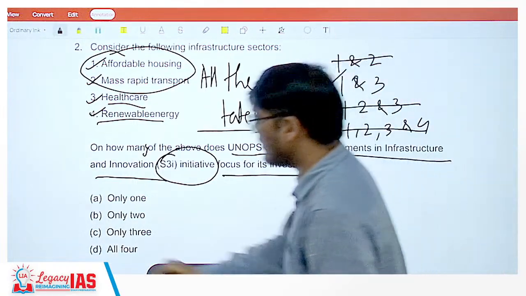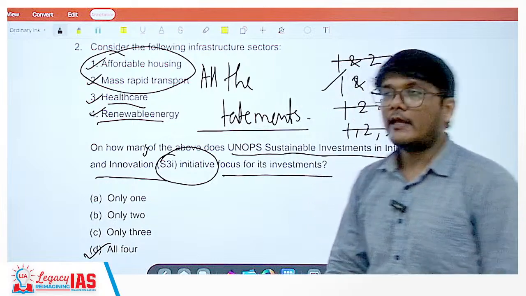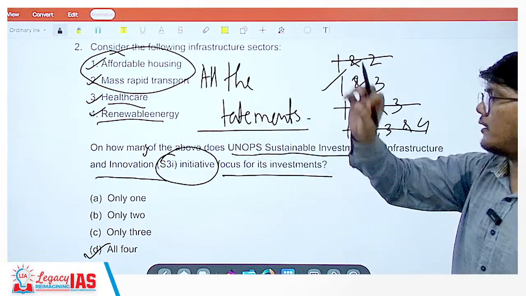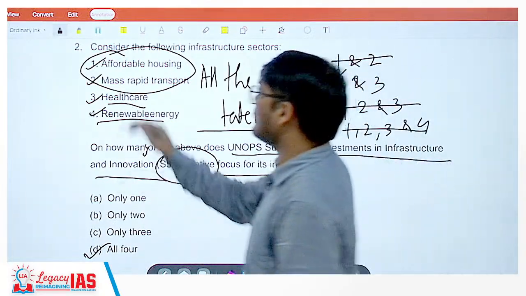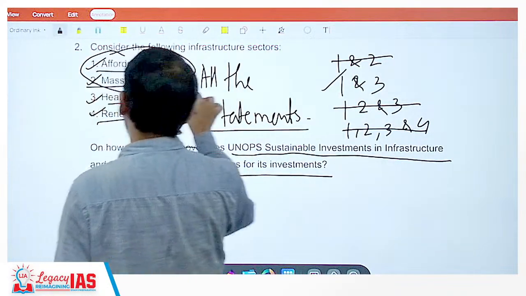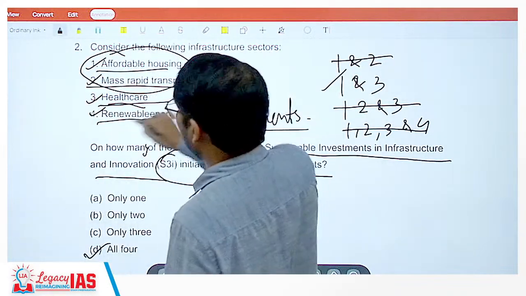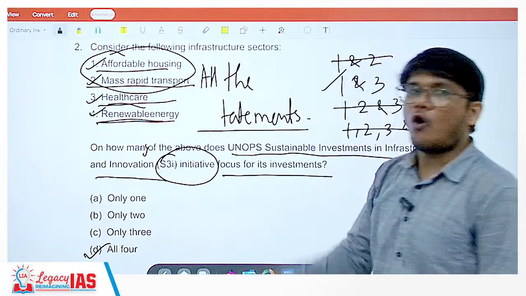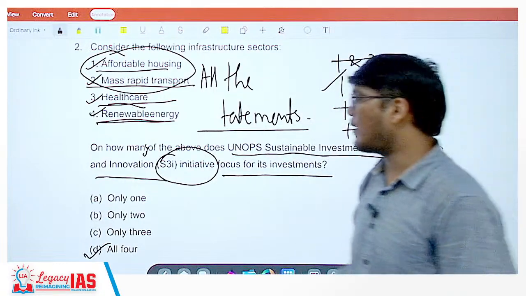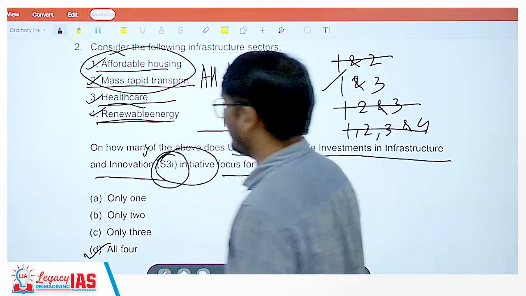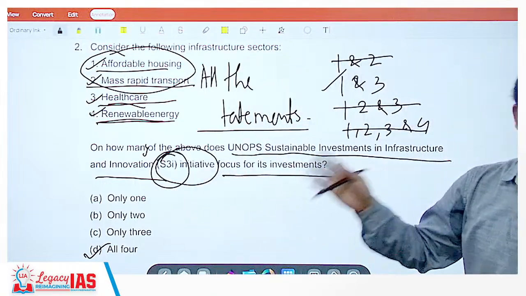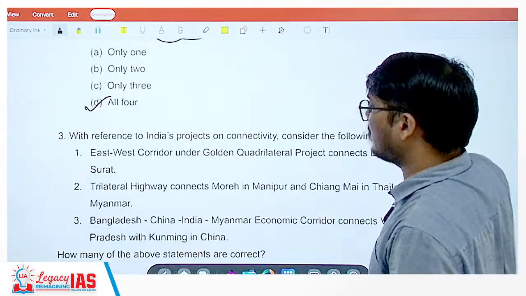The correct answer is all four. It consists of four different kinds. The first one is affordable housing, then mass rapid transportation, healthcare system, and renewable energy. All four are a part of the S3I initiative of the United Nations. I hope that's clear.